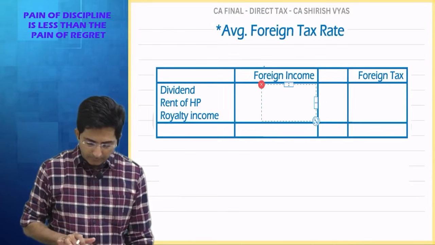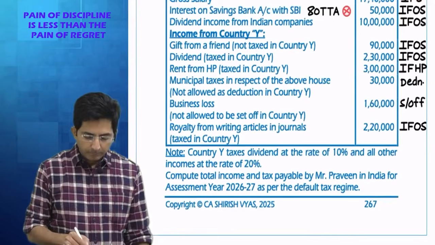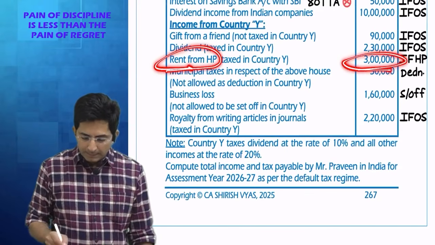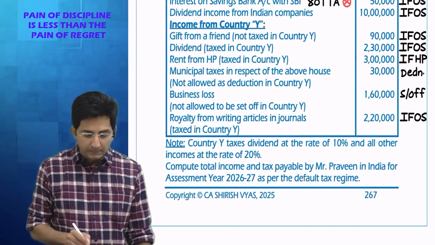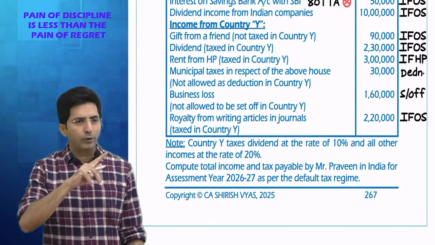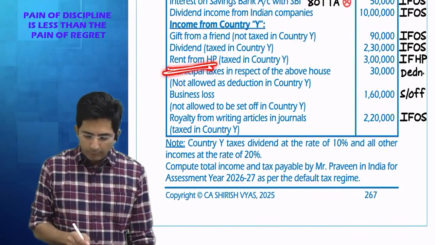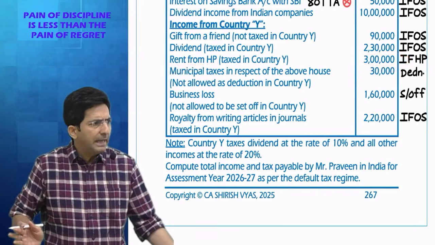So I will write 2,30,000 here. And then what is the rent amount? Rent is actually 3 lakhs and their municipal taxes are not allowed. And even the standard deduction is the culture of India, not of foreign. So the rent of house property is 3 lakhs. I will take 3 lakhs only.